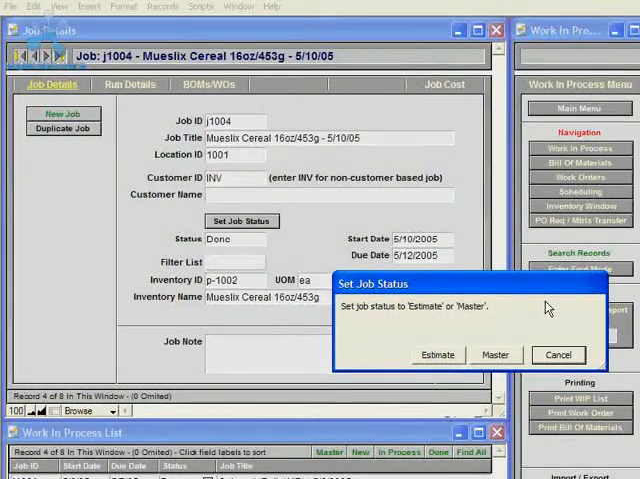And the good thing about creating a master bill of materials is that from the inventory module, when you change the unit cost of an inventory item, you can update all of the bills of materials records on the master bills of materials.